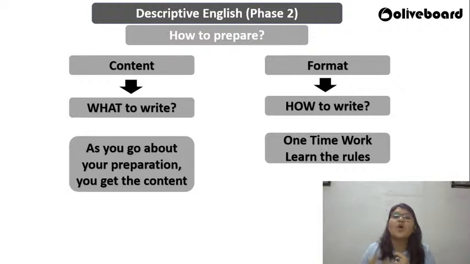When I say what to write, the content is what you have been preparing a lot for SEBI, be it the finance section, the economic section, the management section, or even the current affairs part. You're reading so many things, and that would act as fodder for you, knowingly or unknowingly. You might be in the habit of reading newspapers or some articles randomly on your mobile phones, so you are well aware of what is happening around you. You have a fair understanding of the various policy measures going on. Anyway, you will read that for the current affairs section. All this will act as fodder for you to go and write in the descriptive English paper.